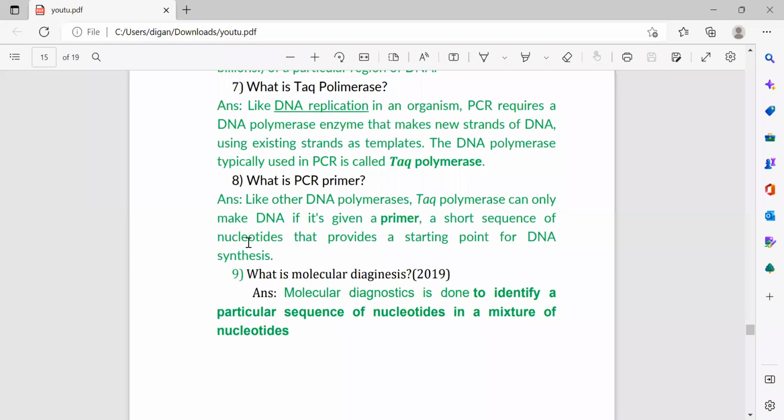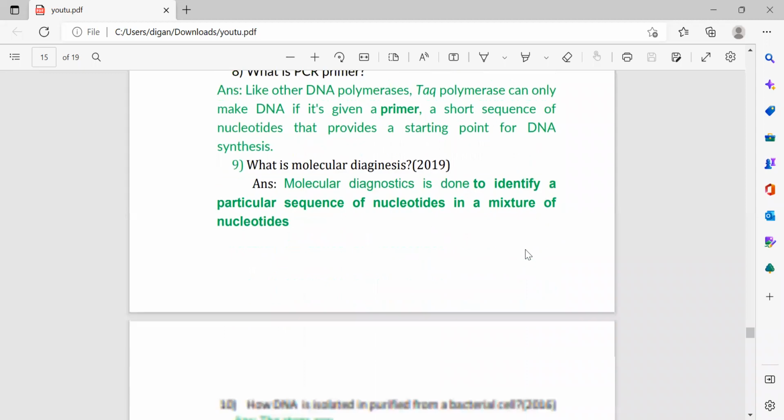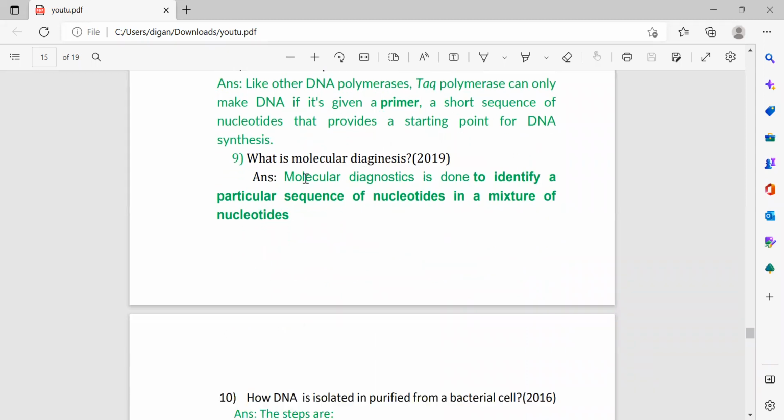What is a PCR primer? Like other DNA polymerases, Taq polymerase can only make DNA if it is given a primer, a short sequence of nucleotides that provides a starting point for DNA synthesis. So the sequence of nucleotides that gives the starting point for DNA synthesis is known as a PCR primer. What is molecular diagnosis? Molecular diagnosis is done to identify a particular sequence of nucleotides in a mixture of nucleotides.